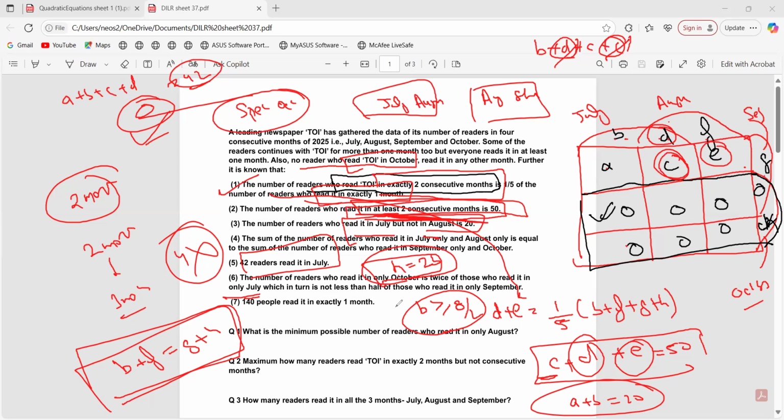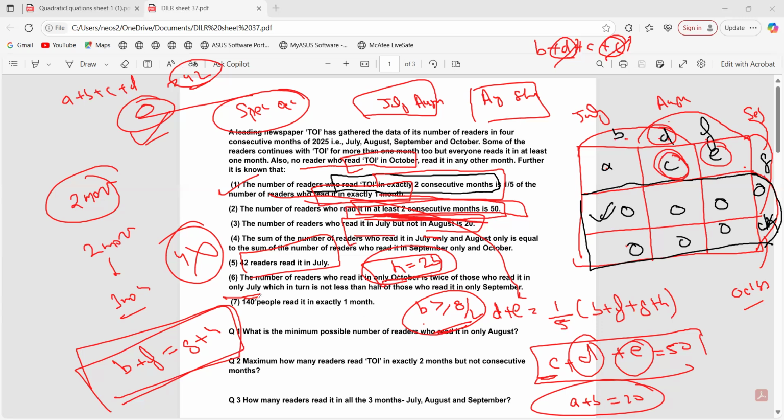So what would it be? Either equal or greater. That's what I have written. B is greater than or equal to, only September is G, so G by 2. This thing is clear. हाँ सर।